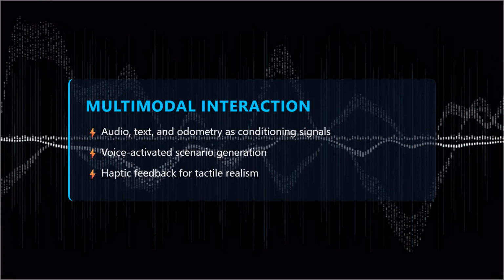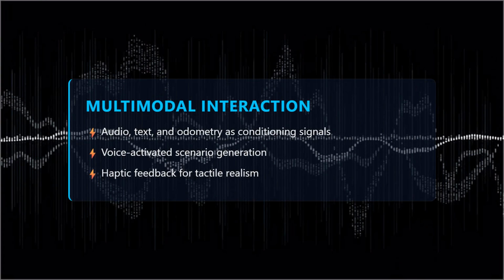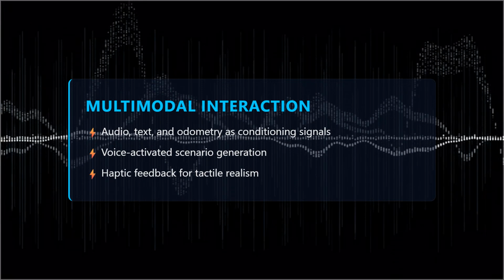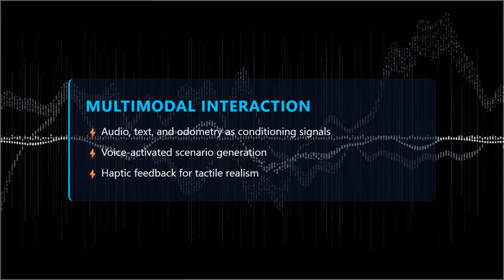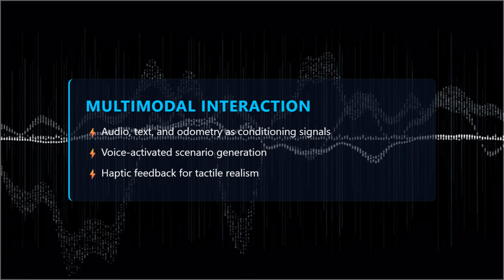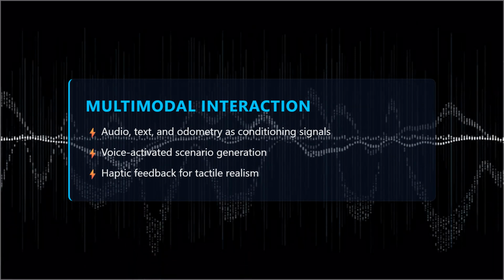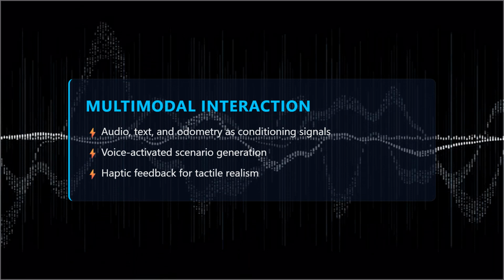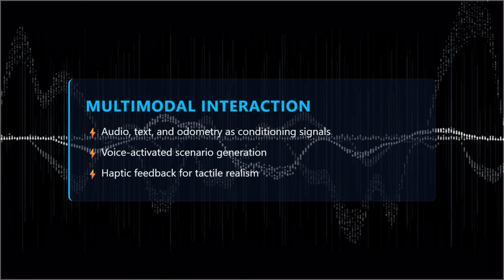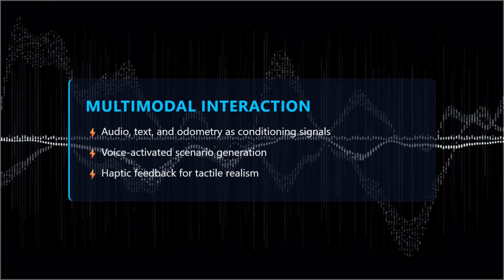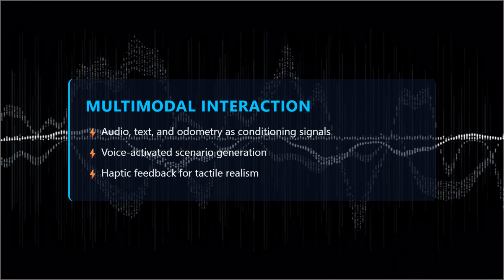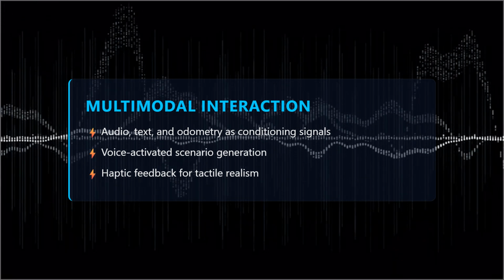Beyond visual cues, Genie will ingest multimodal inputs, audio from street noise, text annotations, even odometry data, creating a richer, more immersive simulation. Speech-driven prompts could summon a rainy downtown or a bustling market, while haptic feedback devices let users feel road texture. This multimodal fusion will blur the line between virtual and physical exploration.